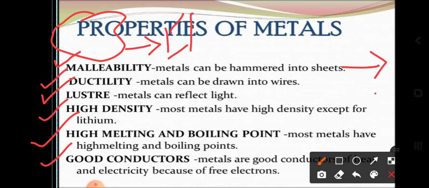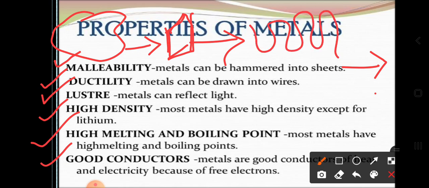Next is the ductility property. Dear students, ductility property means this thin sheet itself can be converted into the form of a wire. So this property you may analyze as the ductility property. So in the ductility property, what happened? Metals can be drawn into wires.